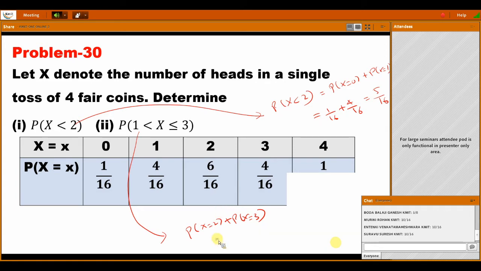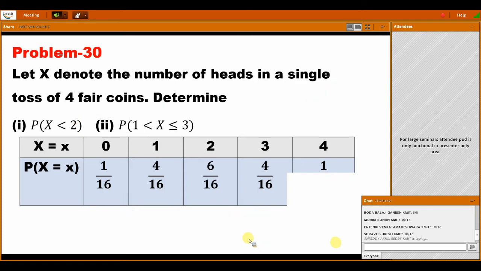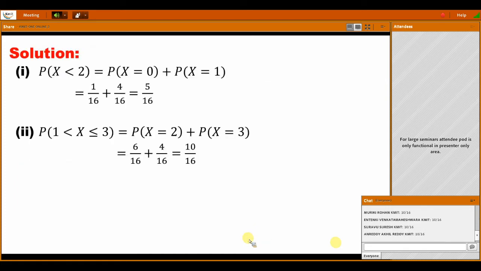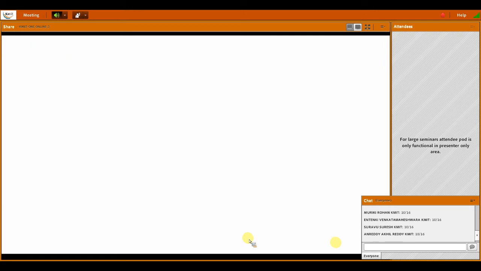That is P of X equal to 2 is 6 by 16 plus 4 by 16, that is 10 by 16. 10 by 16. Okay, 5 by 16 and 10 by 16.